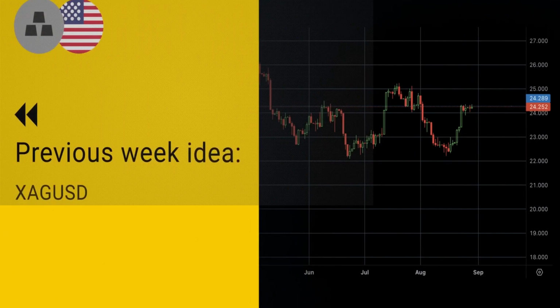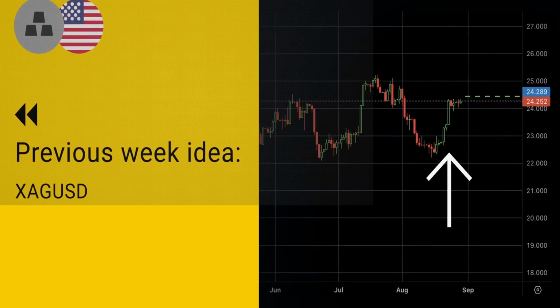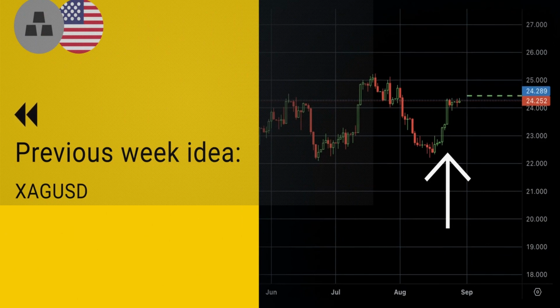We are going to be checking on a possible trading idea for the next few days, the narratives, and which economic data could potentially affect this trade. But before we proceed, let's check on the performance of last week's idea. Last week, the idea was on silver with targets the 23.8 and the 23 if it moved to the downside. The higher target was achieved and is currently trading around the 24.30 area, validating the target of last week.